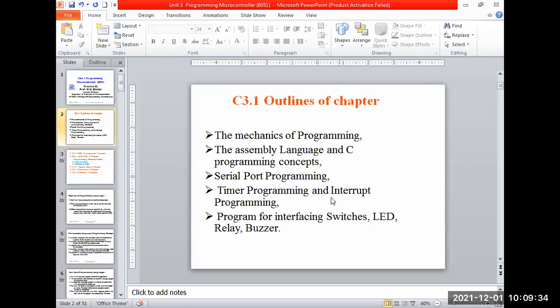And timer programming, interrupt programming, this part also we have seen, and still we will revise it in this chapter. Then interfacing of various switches, LEDs, and relay and buzzer to a particular pin, and what happens when a hardware interrupt occurs. That part we have to see in this chapter. So basically, the chapter deals with the small interfacing of LEDs and the programming of the on-chip peripherals in the 8051.